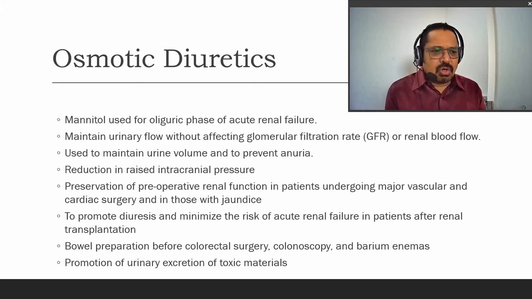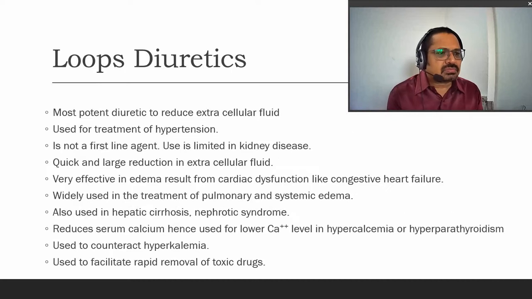Also, for bowel preparation before colorectal surgery, colonoscopy or barium enema, the osmotic diuretics can be given to reduce the volume inside the urinary system. They also promote the urinary excretion of toxic materials. Toxic material excretion can be accelerated by the osmotic diuretics.